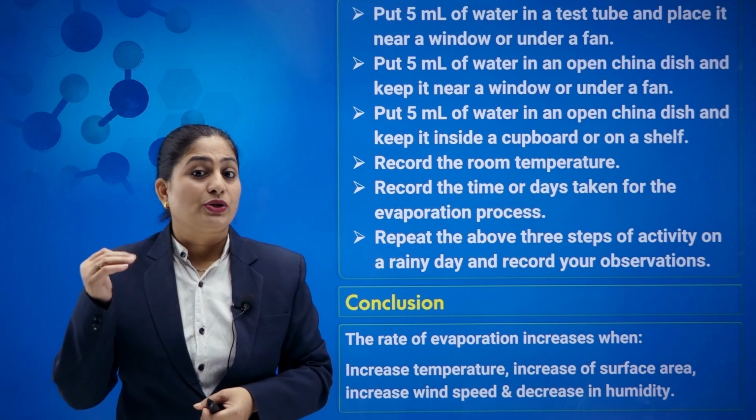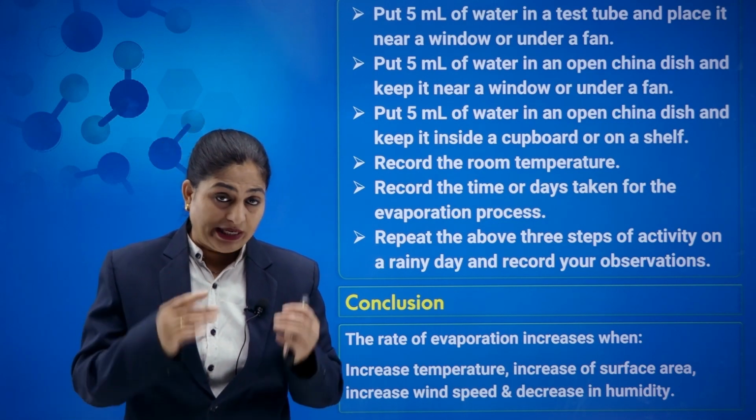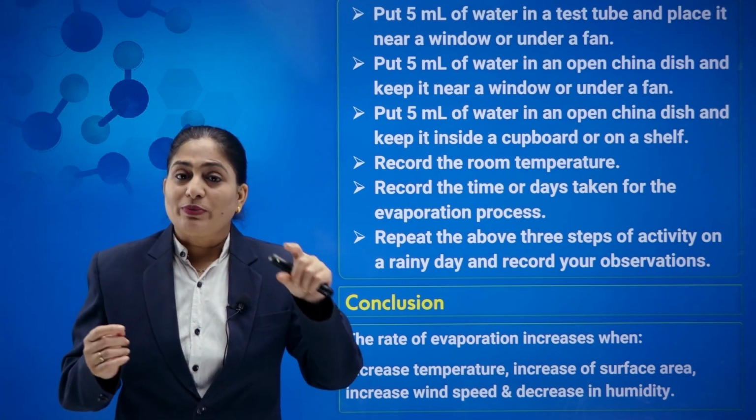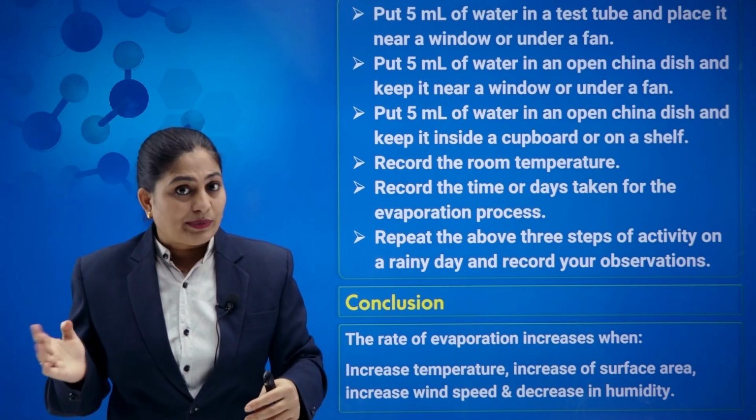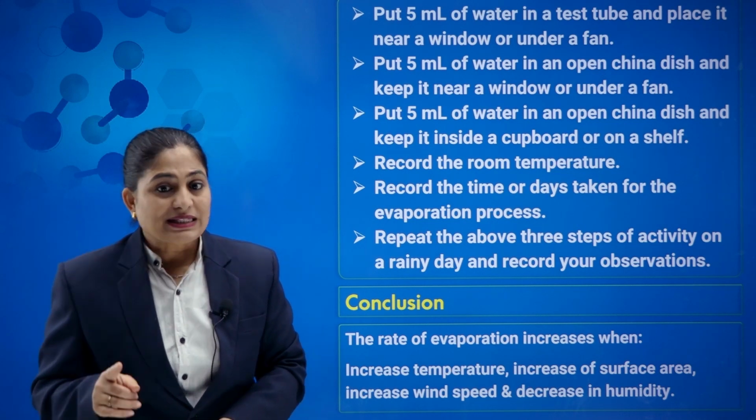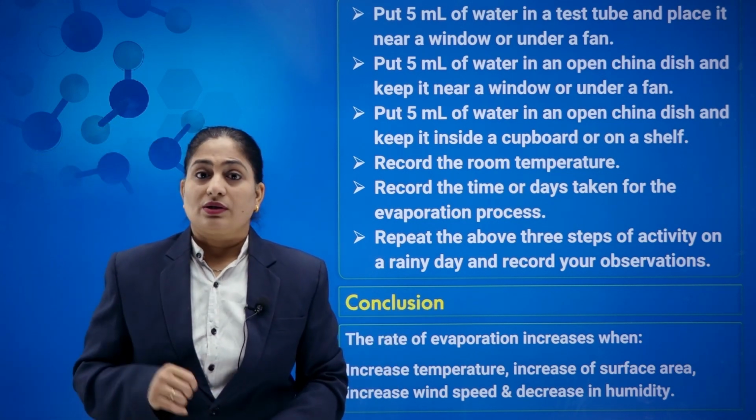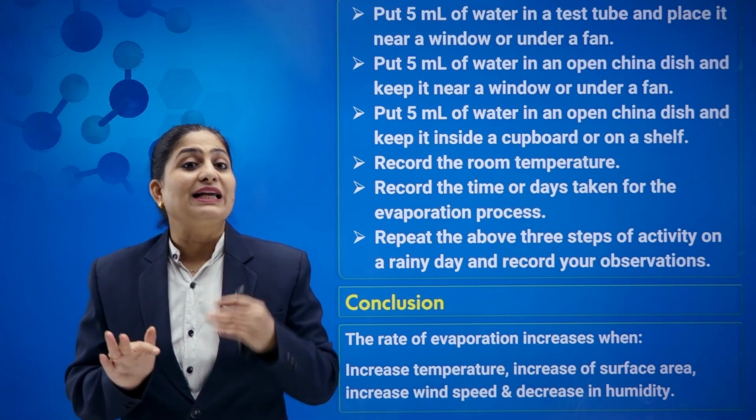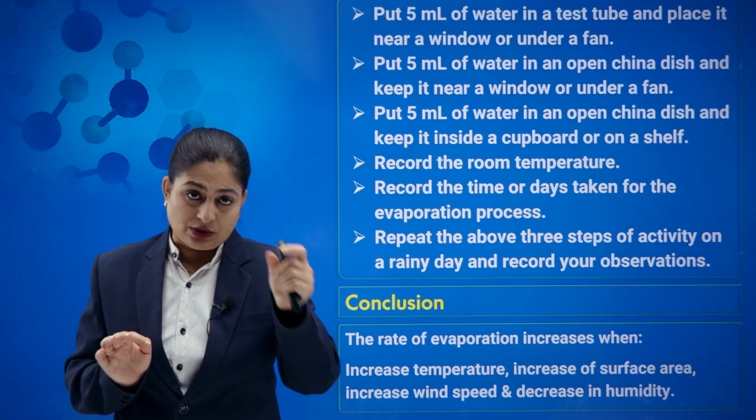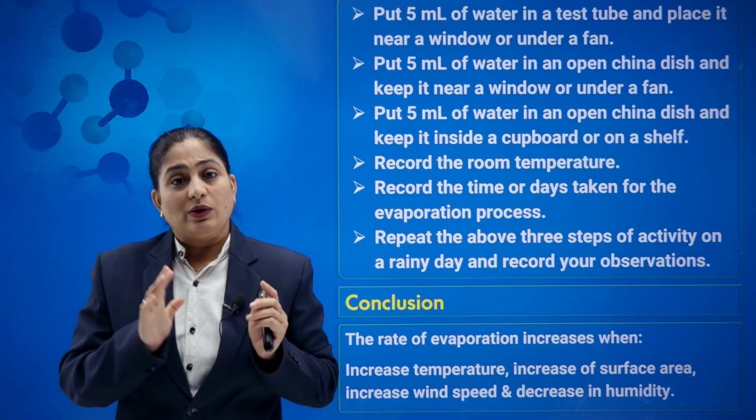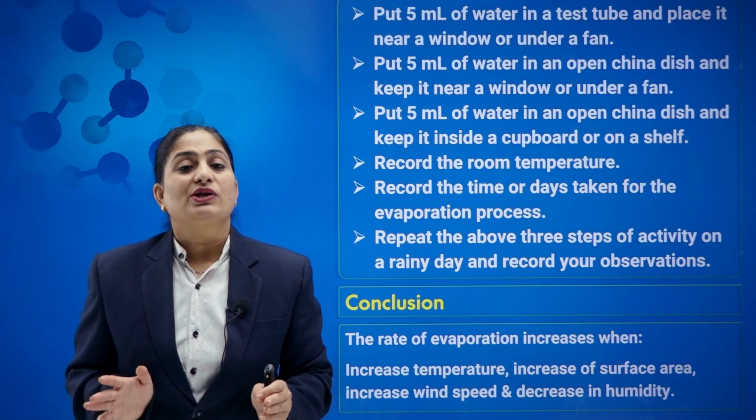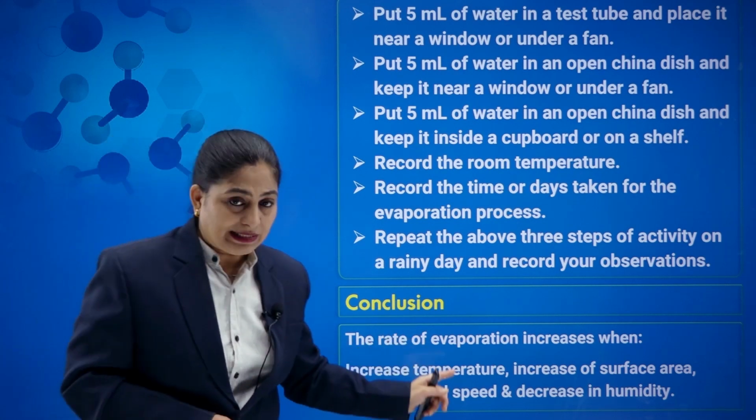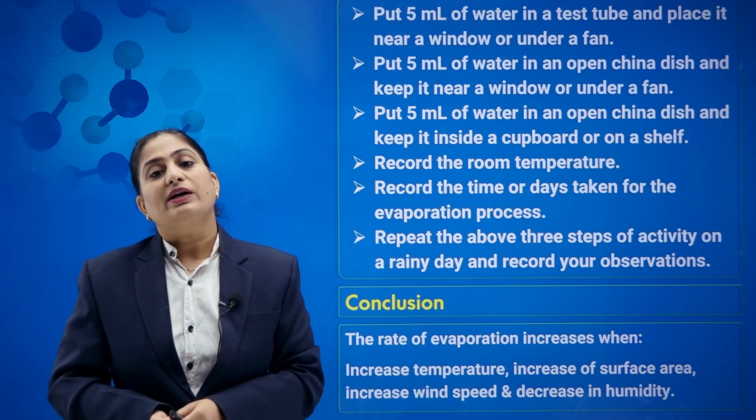You observe the temperature, and how many days or hours are required to evaporate the water, and you observe that in the test tube it takes more hours as compared to the china dish. So we can say that the rate of evaporation is more with more surface area. Now, if you increase the temperature, taking two test tubes, in the case where the temperature is more you observe that evaporation becomes faster. So we can say that an increase in temperature also increases the rate of evaporation.